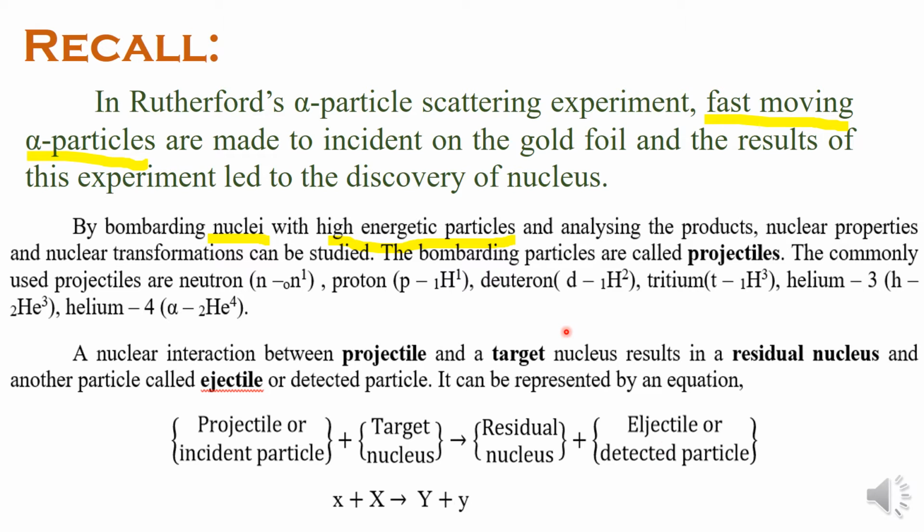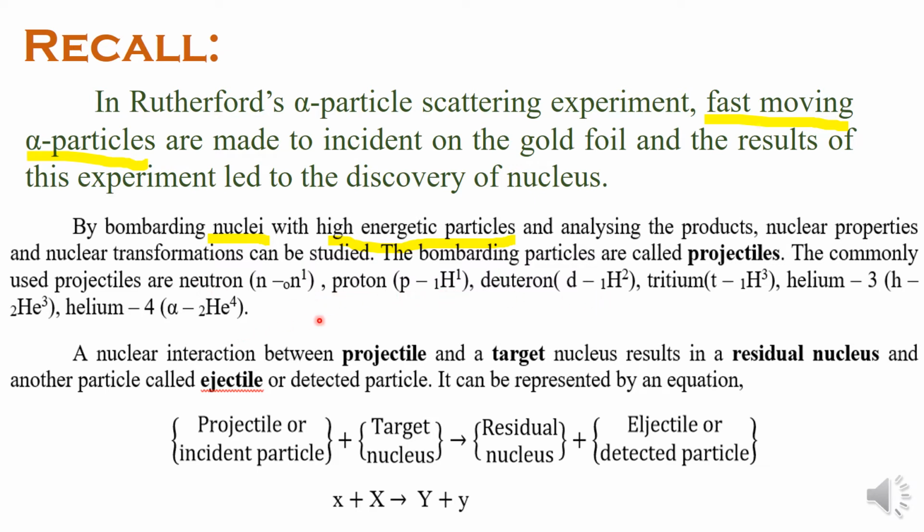In nuclear interactions, the commonly used projectiles are neutron, proton, deuteron, tritium, helium-3, helium-4, etc. These are light particles, and except neutron, the remaining projectiles are positively charged.